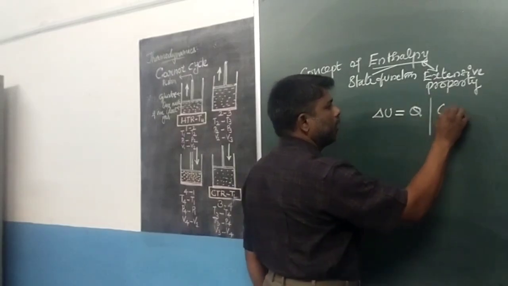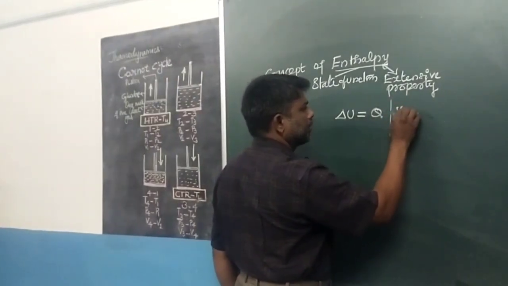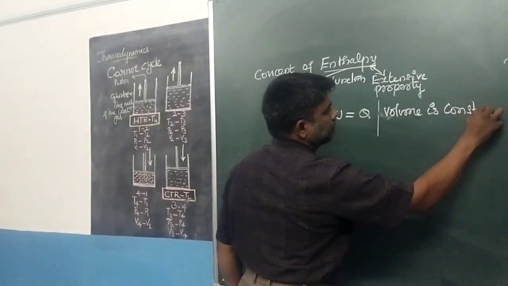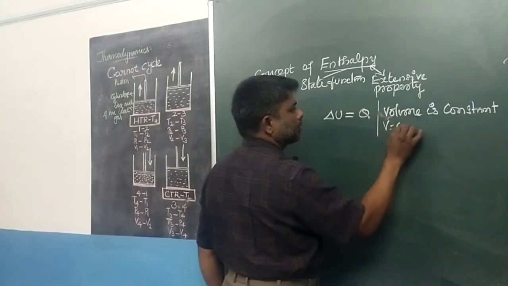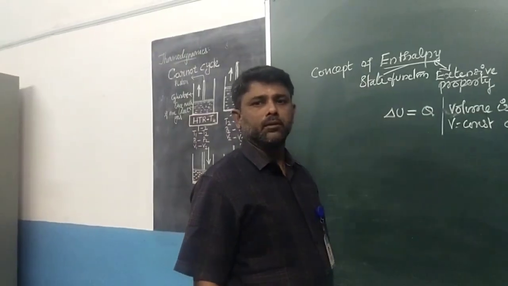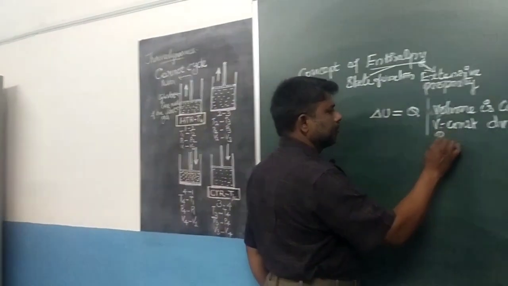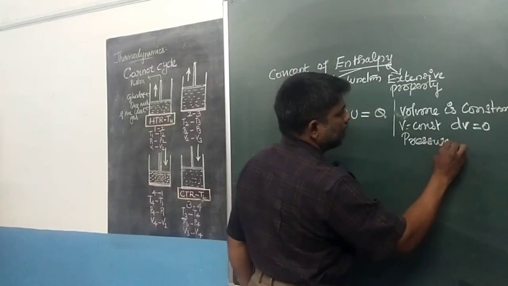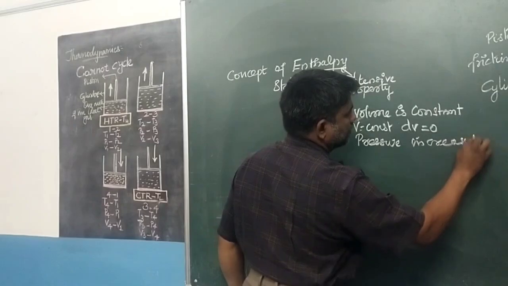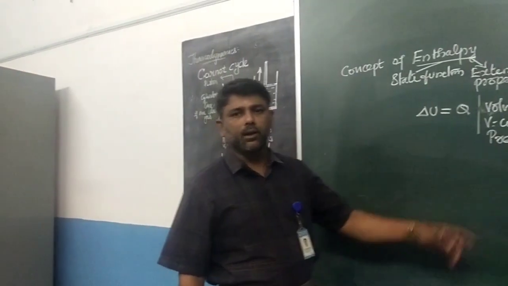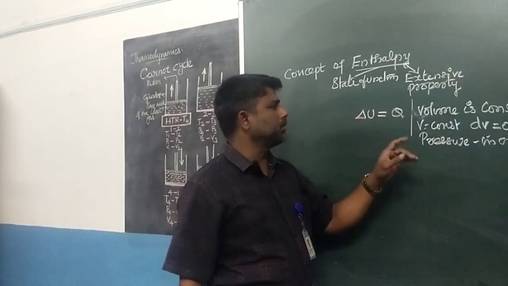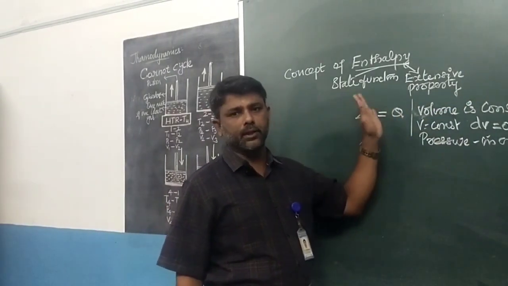The condition is volume is constant. V is equal to constant. Hence the change in volume is equal to 0. Needless to worry about the pressure. The pressure of the gas will be increased. Okay, this is the first case. For a constant volume process, the amount of heat added to the system is equal to the change in internal energy of the system. This is case 1.